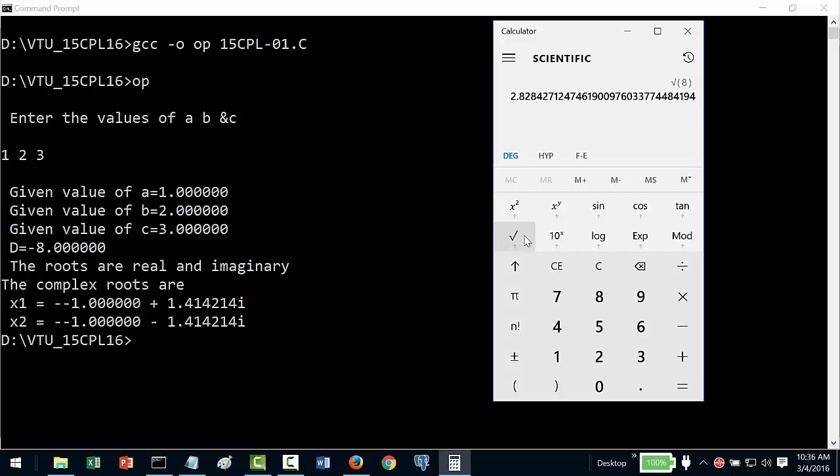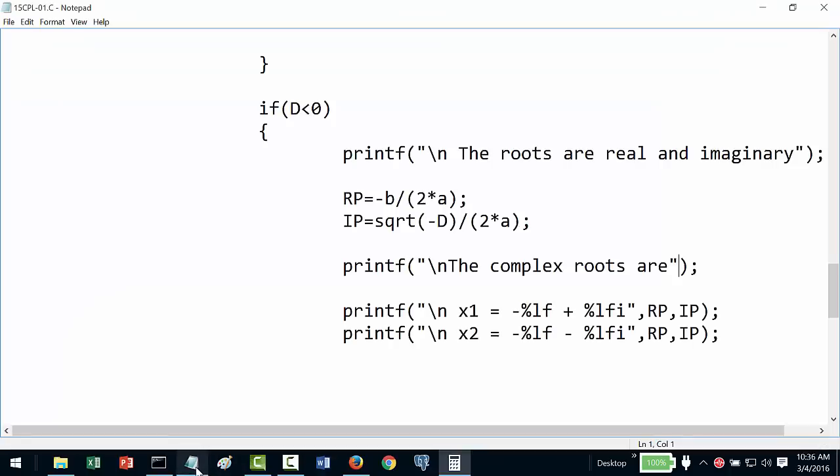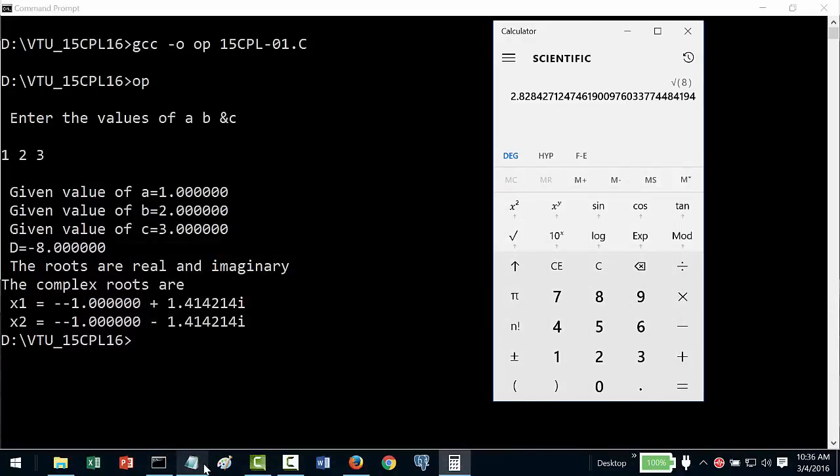Okay, so what I have done is I have taken the square root, 2.82 whatever, and I have divided it by 2. Just to assume that even complex numbers are divisible, that's what I have given. So then it will be what? 2.82 divided by 2a, because my a is 1, so I'll do 2. Now this is equal to 1.4 whatever.